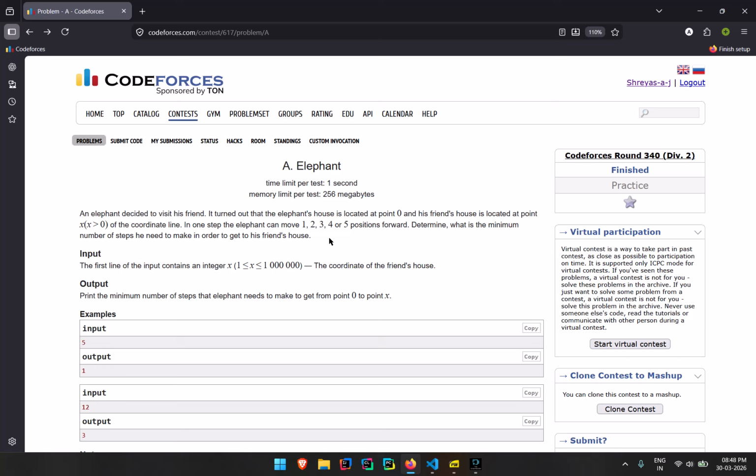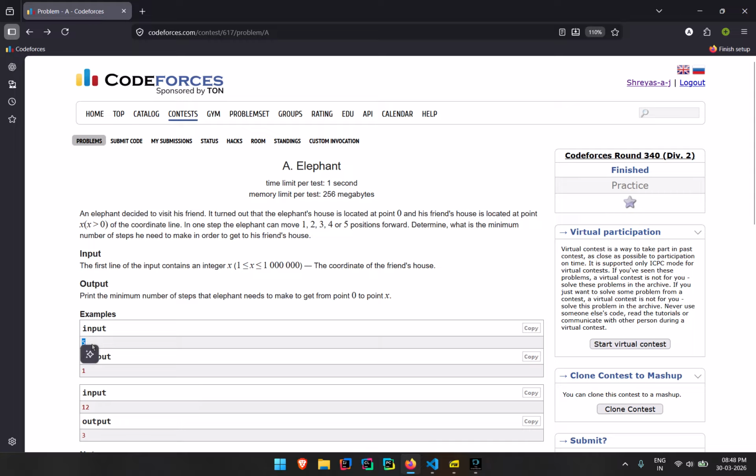My initial thought process was, if the friend's house is exactly at 10, the number of steps the elephant takes is 2, because the elephant takes at most 5 steps. So 5 plus one more 5 together. I'm saying not single, together. Five steps one time, five steps the second time. Total number of steps, 2. That is what is happening here.